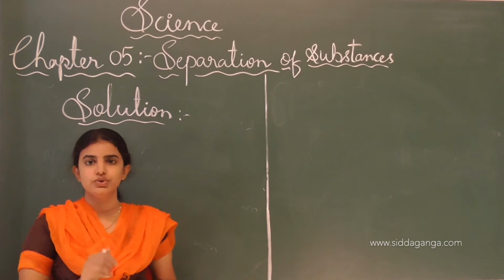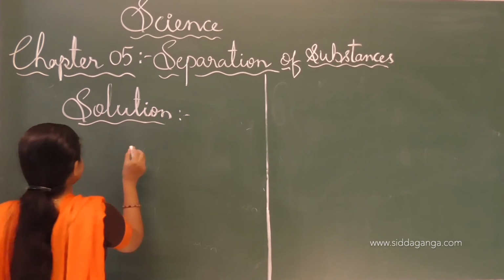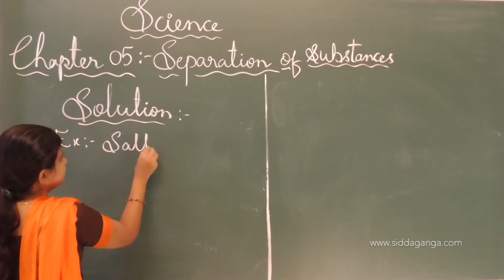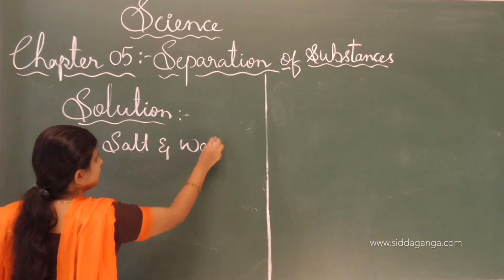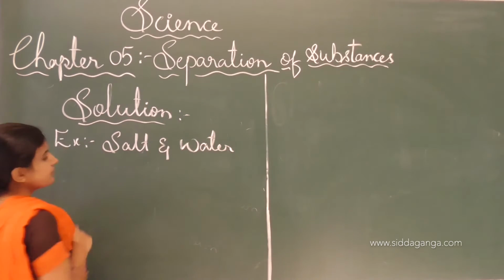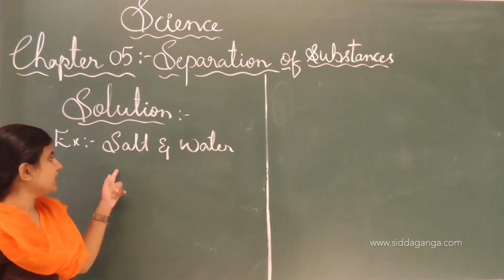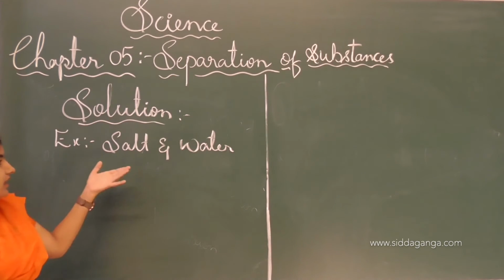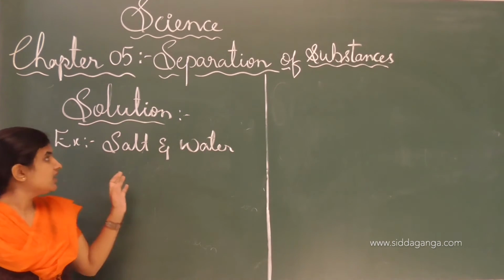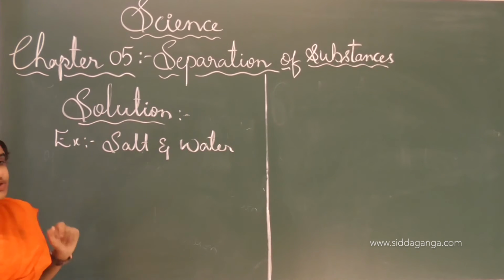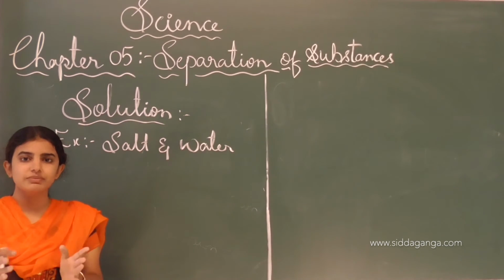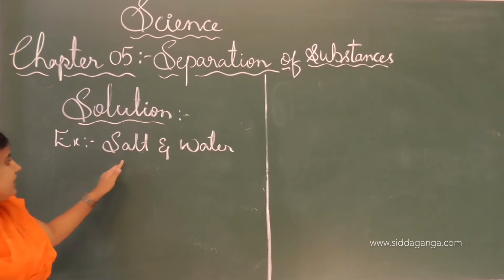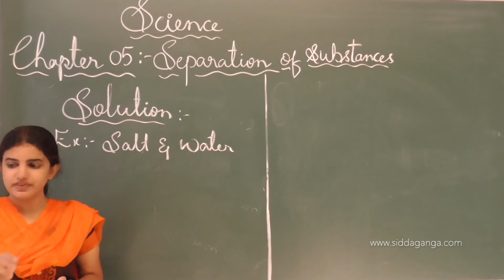For example, salt and water. Instead of salt, you may take sugar also. Salt and water is a mixture, and we call it salty water. When two or more substances are mixed together, this makes the solution. For example, salt and water is an example of a solution.